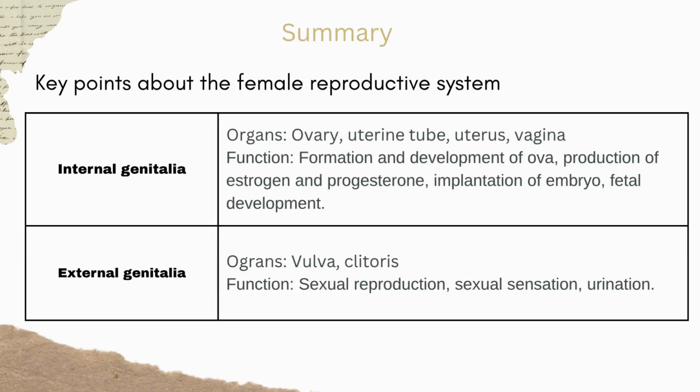Moving on to the next section, let's look at the key points about the female reproductive system, focusing on its internal and external genitalia. First, let's explore the internal genitalia. Organs: ovary, uterine tube, uterus, vagina. Function: formation and development of ova, production of estrogen and progesterone, implantation of embryo, fetal development. Next, we look at the external genitalia. Organs: vulva, clitoris. Function: sexual reproduction, sexual sensation, urination.